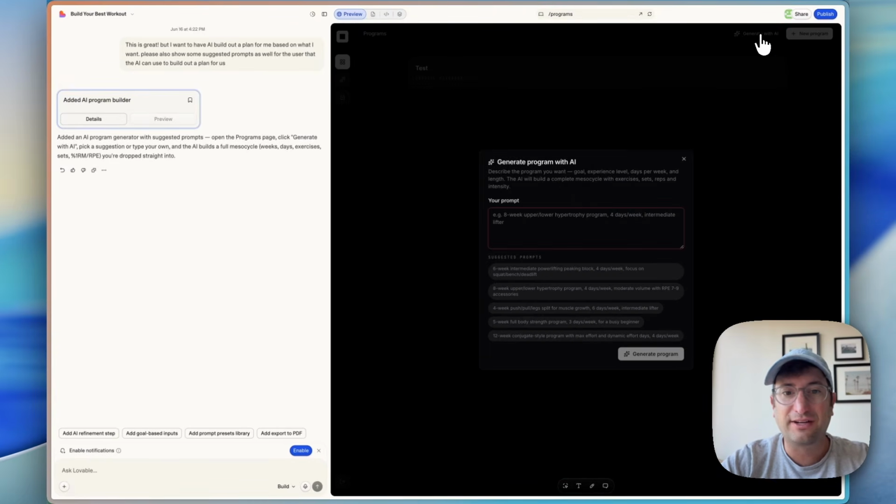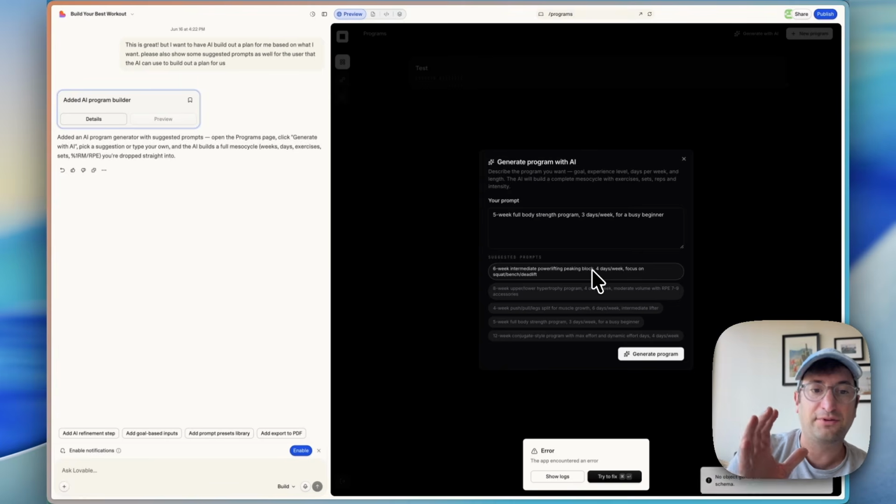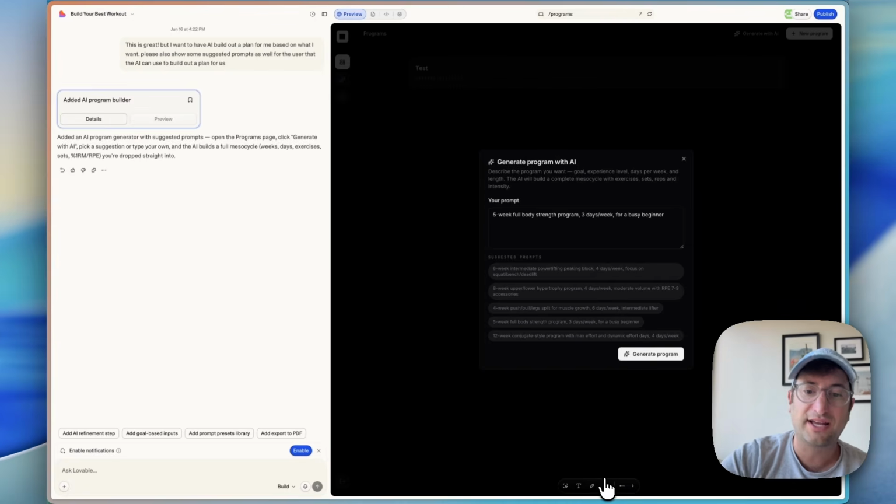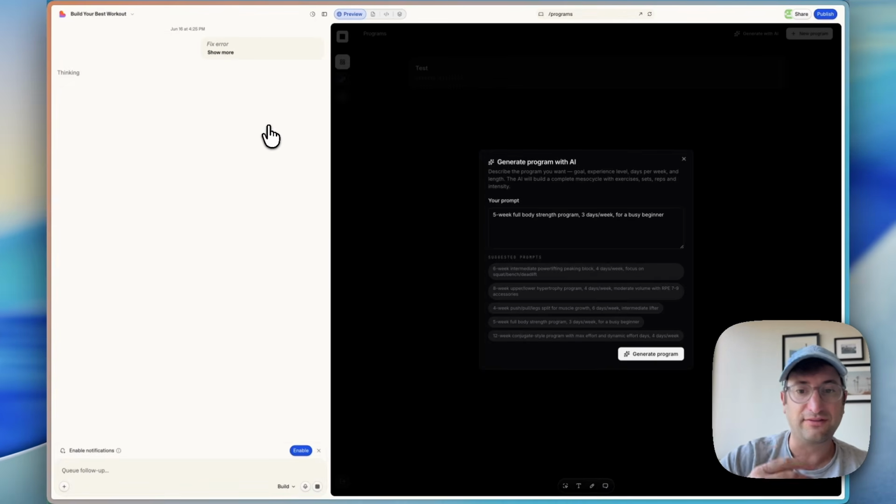We can click generate with AI. And it did exactly what I wanted. It gave me some suggested prompts, or I can write my own prompt. But let's use one of the suggested prompts. A 5-week full body strength program, 3 days a week for a busy beginner. So we can generate that program, and it's using the Lovable AI credits in the background to do it. Okay, we got an error. Again, let's try the try to fix button and see if that can resolve it.